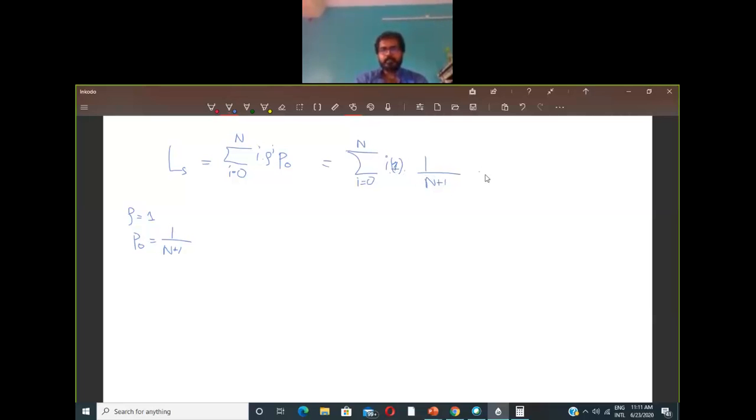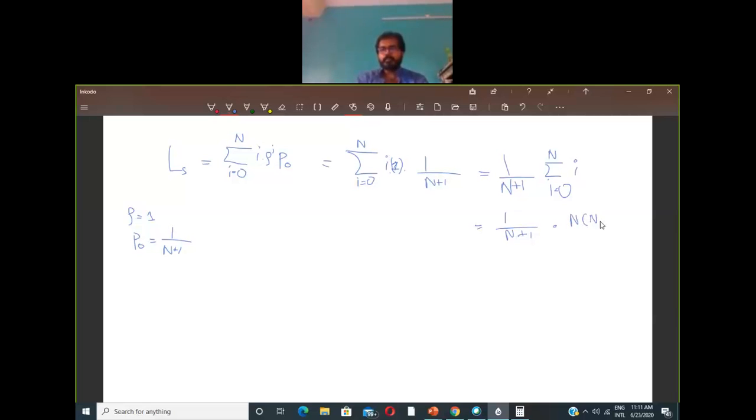Since n plus 1 is not dependent on I, what we can write is 1 divided by n plus 1 outside the summation sign, because it is not dependent on I. Then we will have the summation of I equals 0 to n of I, right? So this is your normal summation, like 0 plus 1 plus 2 plus up to n. This summation formula will give you n into n plus 1 by 2, right?